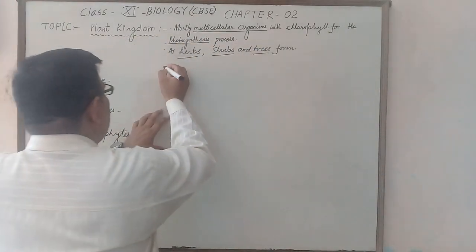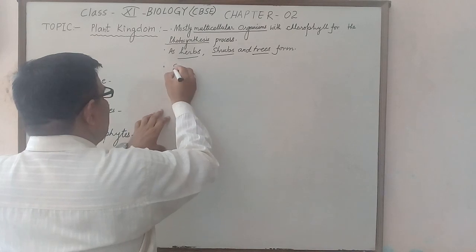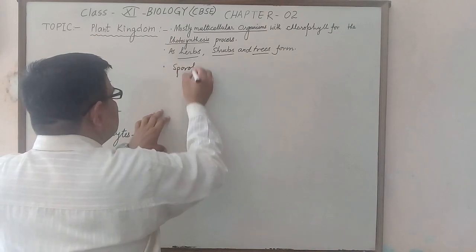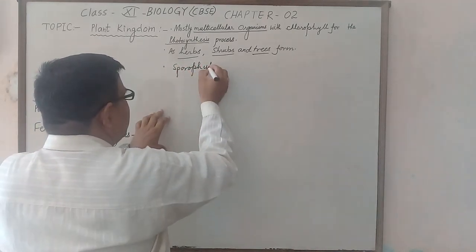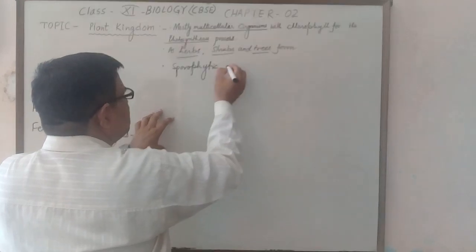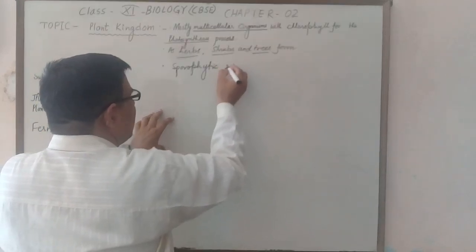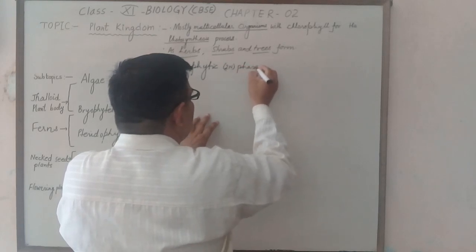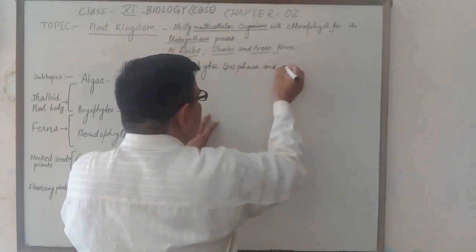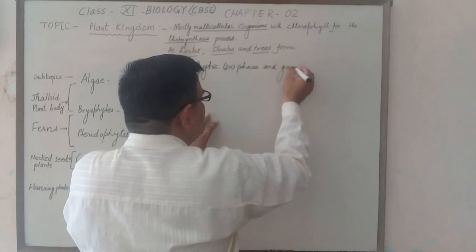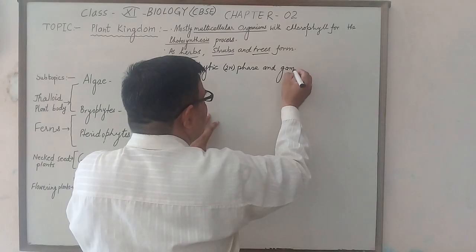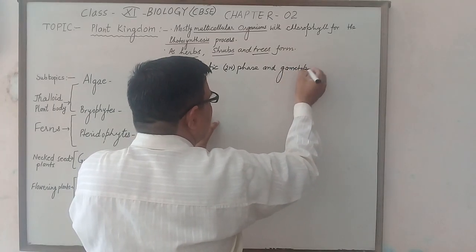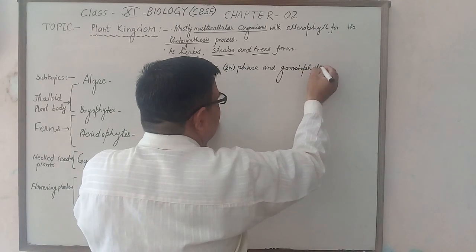Here the sporophytic phase means the diploid phase, and the gametophytic phase means the haploid phase.